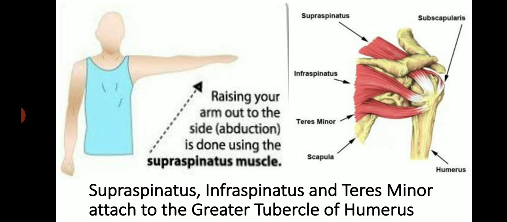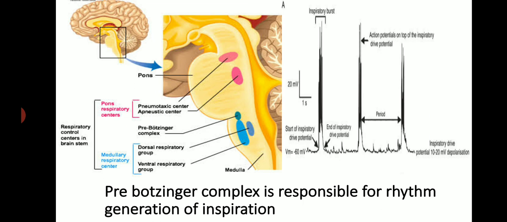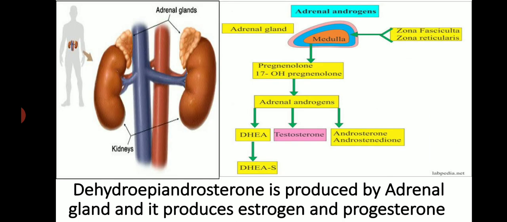Supraspinatus, infraspinatus, and teres minor are attached to the greater tubercle of the humerus. Golgi tendon organ is used to detect tension in the muscle. Pre-Bötzinger complex is responsible for rhythm generation of inspiration. Dehydroepiandrosterone is produced by the adrenal gland and it produces estrogen and progesterone.